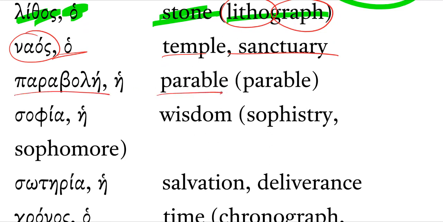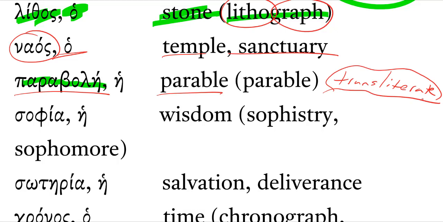Parabole is a parable. You can see that in English we're essentially just transliterating, right? Don't forget the word transliterate. We're basically writing Greek words with our Latin letters in the English language. That's what it means to transliterate. For example, shalom would be a transliteration of Hebrew. I'm not using Hebrew letters, but I'm writing it in Roman or Latin letters, the letters that we use to write English. That's an example of transliteration.